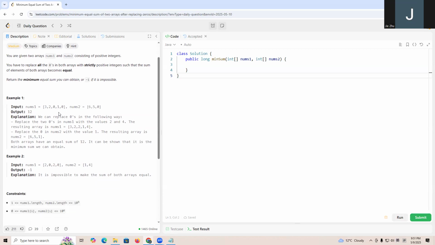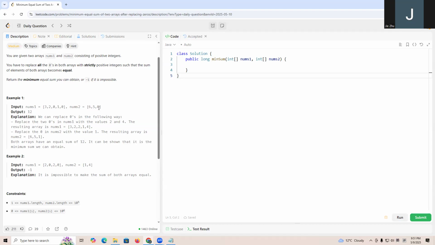So, for example, this nums1 and nums2, that is 3, 2, 0, 1, 0, right? So we can set this 0 to be 2 or set this one to be 4. And because we need to replace all of the zeros with some positive number, we have to put this one as 1. So if we put 1, the sum will be 12. And nums1 also sums to 12, so the minimal is 12.